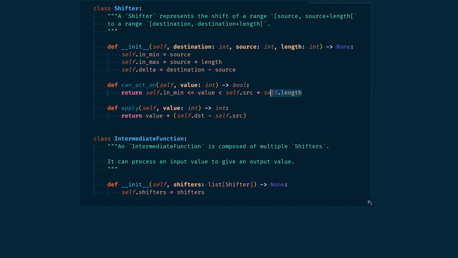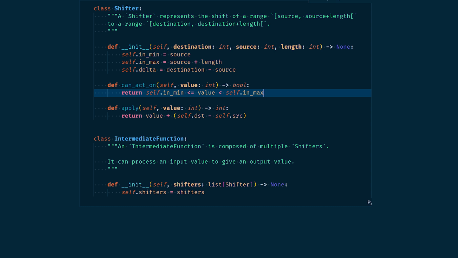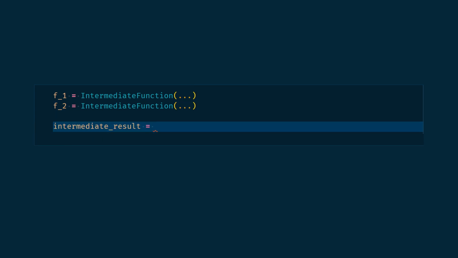Now, internally, the objects store the input range start, called here inmin, the input range end, or more exactly one more than the input range end, as we've seen before, called here inmax, and delta, the amount of the shift. It's not a big deal to have an extra operation, as modern computers can perform tons of computations per second, but here it makes the code more readable and we can begin to see what optimization could mean. Let's now come back to our intermediate function objects. They will have one important method, which will be about computing fi of n. We will also call this method apply, allowing us to write code like that. Let's do that.